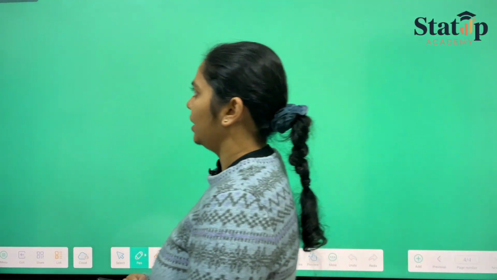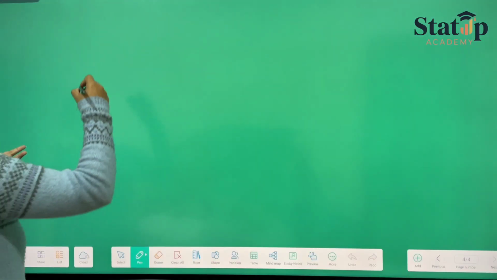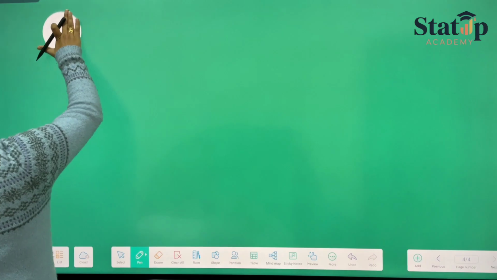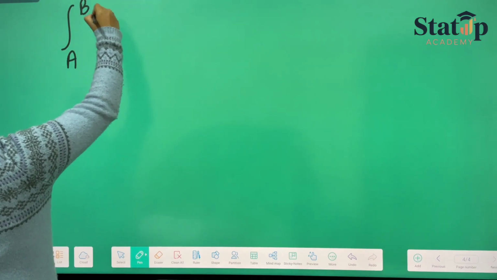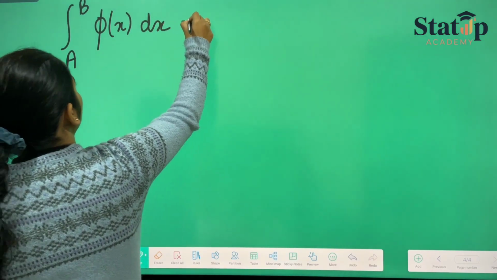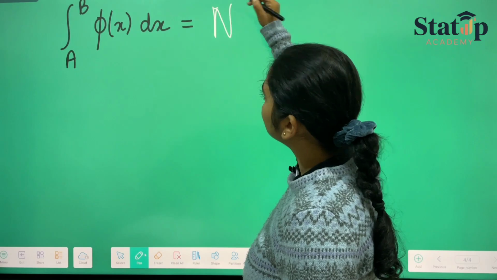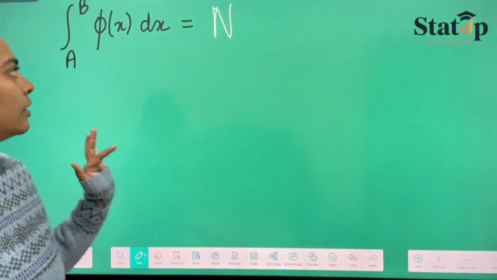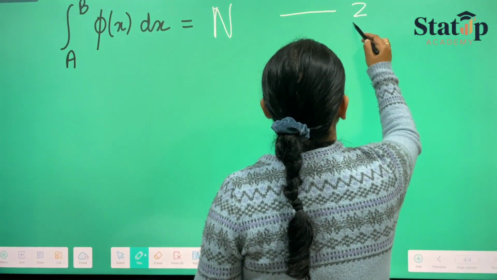We also know that if we talk about the distribution function as a whole, the integration from a to b of phi x dx will be nothing but capital N. All of the people are included here, so we will take this as capital N. Let us take this as equation number 2.